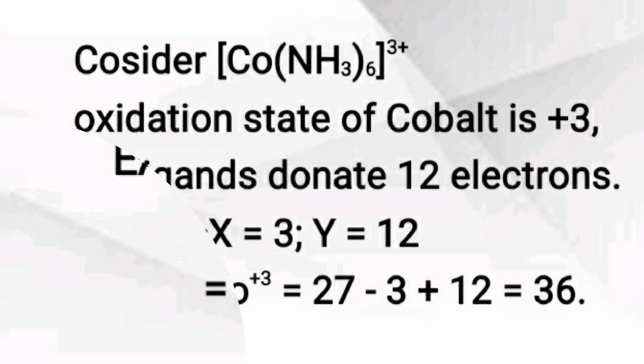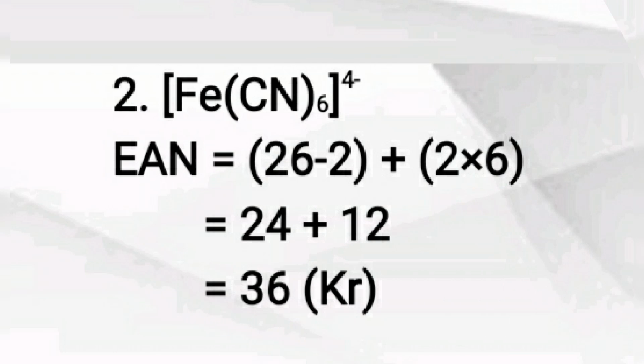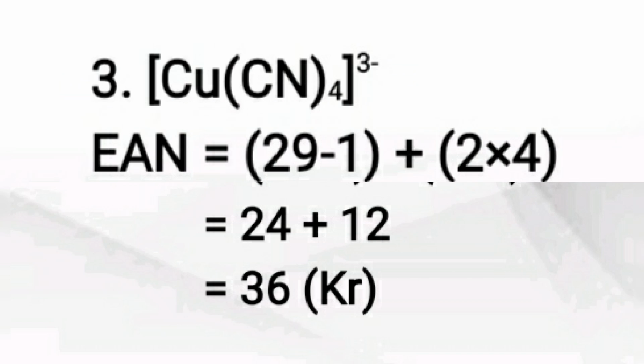Second example, Fe(CN)6 4 negative. Here iron oxidation state is 2, so we deduct 2, that is 26 minus 2 electrons plus total 6 ligands, 6 into 2. So it becomes 24 plus 12, that is 36 krypton. So in this way, Fe(CN)6 4 negative obeys the EAN rule.